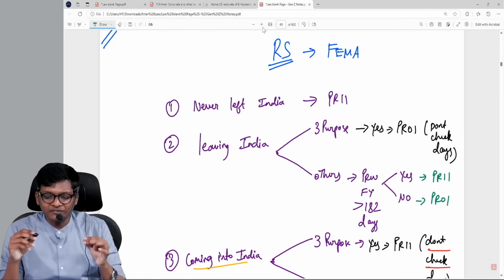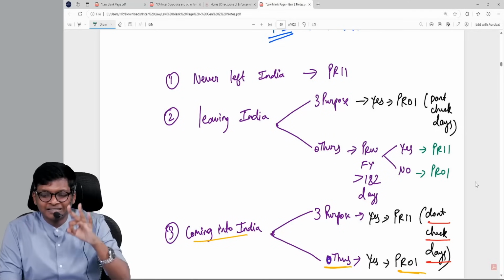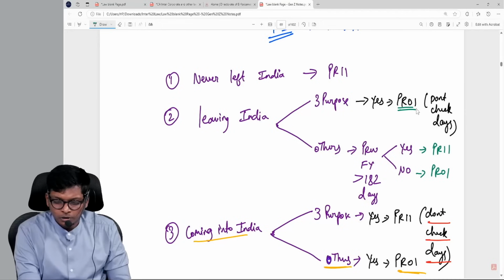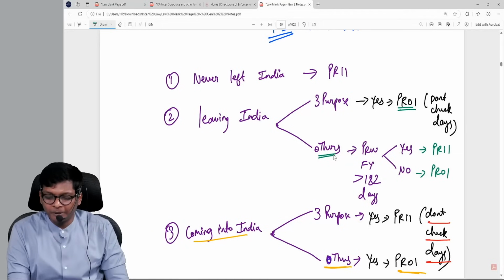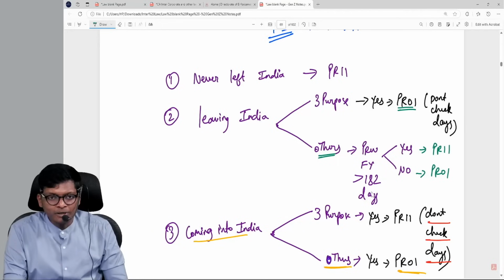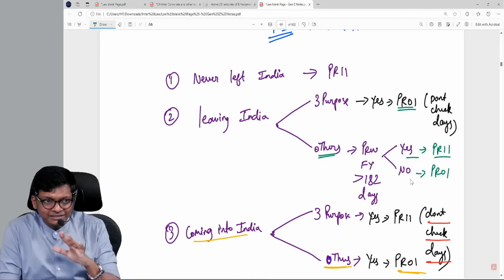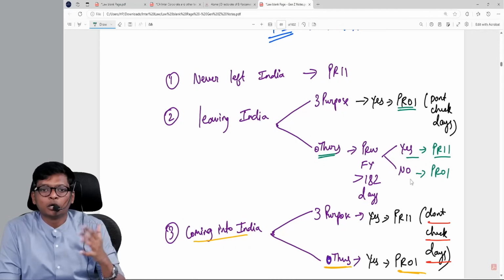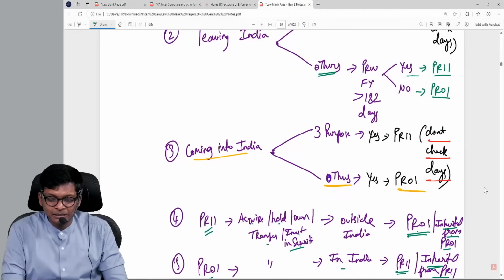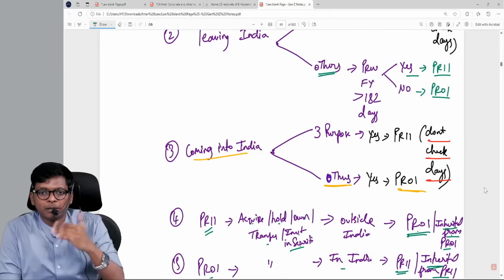You never left India, you are a PRII. You left India for 3 purposes, you are a PRII, I don't care about days. You left India for other purposes, I will check the previous financial year. If it's more than 182 days, yes, you are a PRII. You left India for other reasons, but last year you didn't stay for more than 182 days, then you are a PROI. Coming into India is easy. Coming into India for 3 purposes, yes, PRII. Others are PROI.